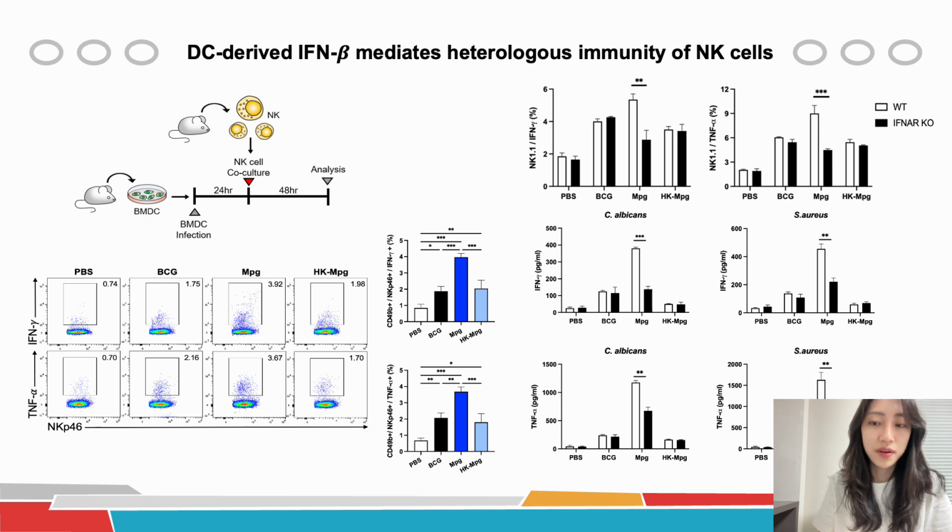Furthermore, we tried to verify the impact of impaired interferon beta signaling on NK cells by using BMDCs from type 1 interferon receptor knockout mouse. In response to live MPG infection, we confirmed that defective interferon beta signaling in BMDCs led to reduced NK cell activation and heterologous immune responses.